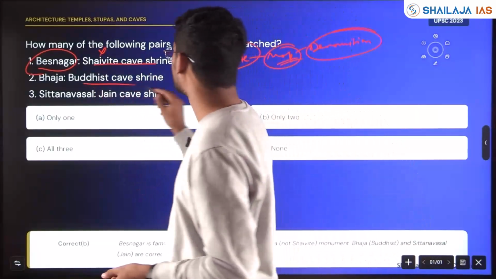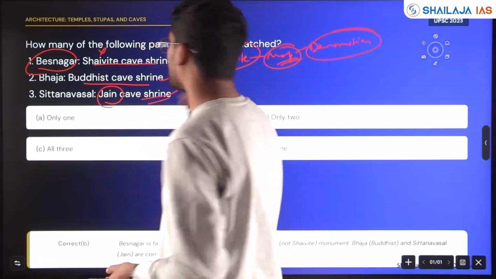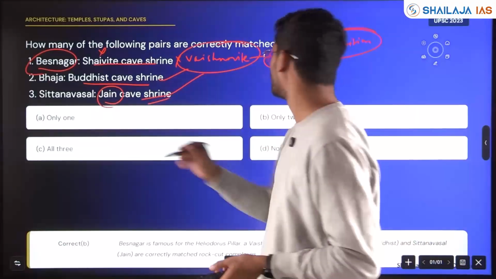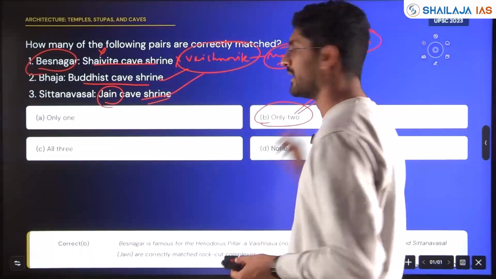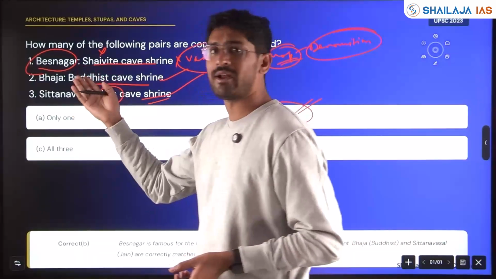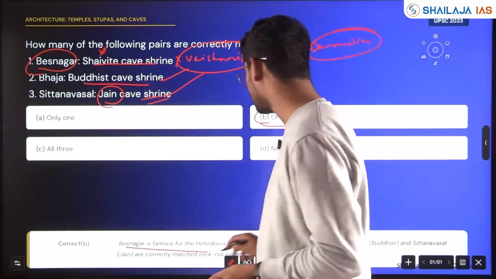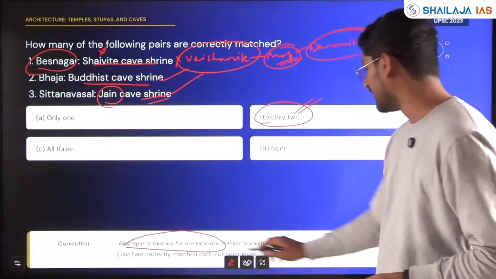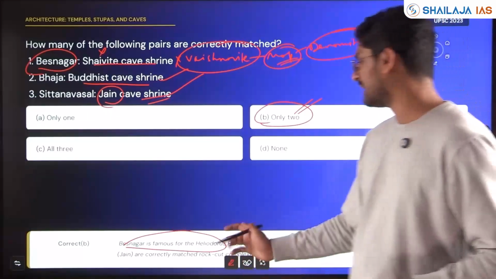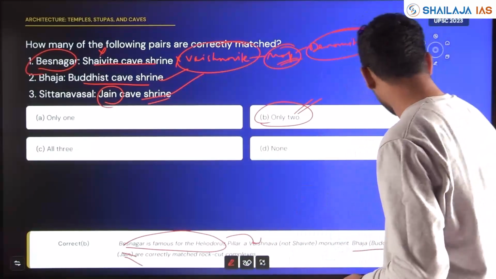Bhaja caves, Buddhist cave shrine, correct. Sittanavasal, famous Jaina cave shrine. So again here, 2 statements are correct. The first statement is wrong, therefore the answer is 2 pairs. Statements 2 and 3 are right, so 2 out of 3 are correct. Besnagar is famous for the Heliodorus Pillar, a Vaishnava, not Shaivite, monument, and Bhaja, a Buddhist cave, and Sittanavasal, a Jain cave, are correctly matched. So we'll see the next question, my friends.